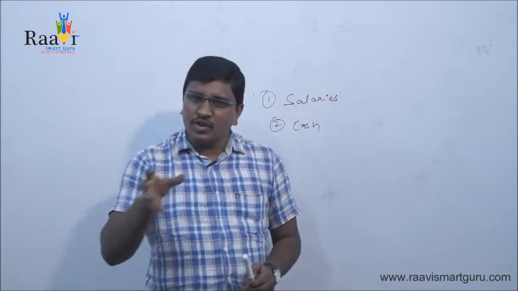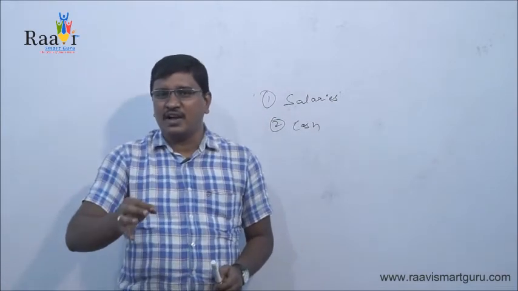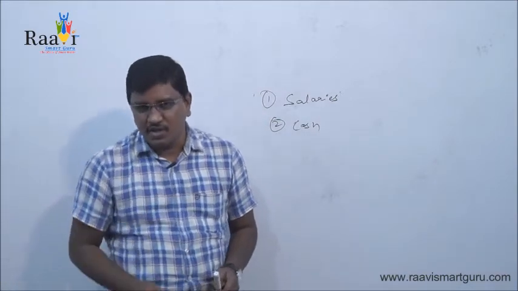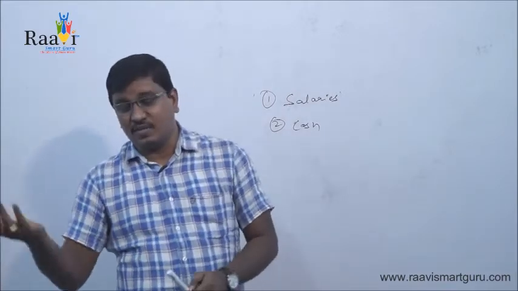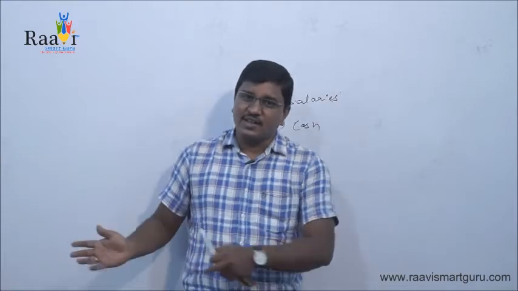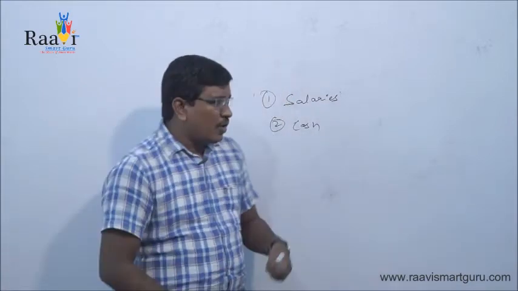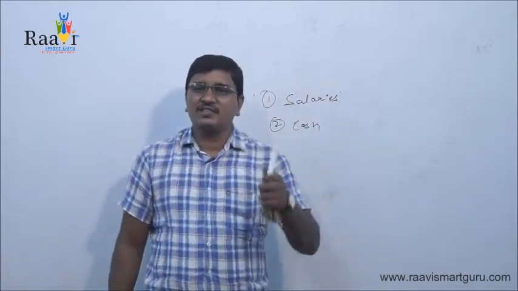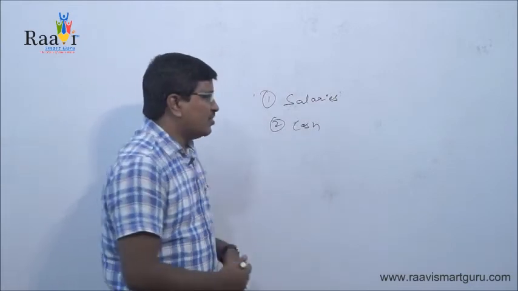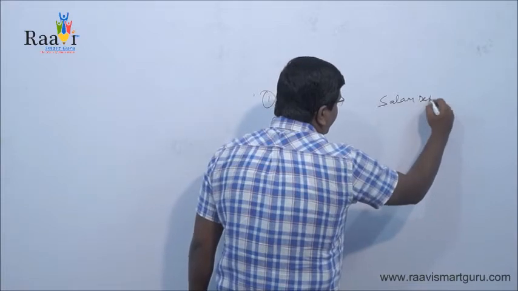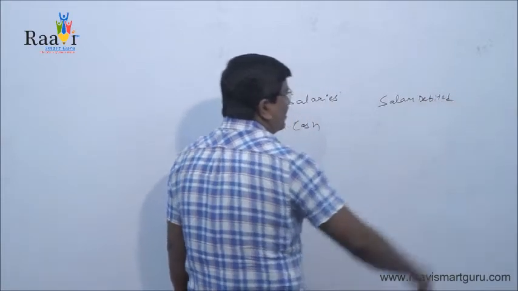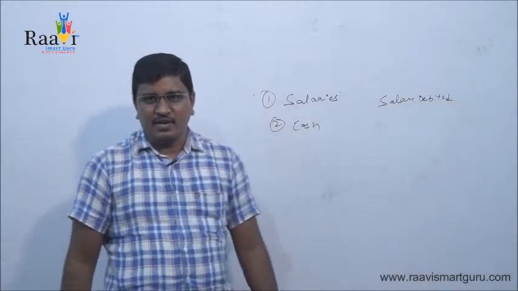So according to the rule, salary account should be debited, because the rule says debit all expenses and losses, credit all incomes and gains. Salary is an expense to the company, so salary account should be debited.